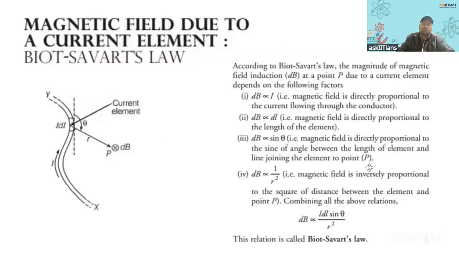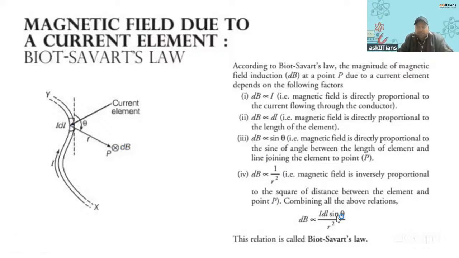Then we have the Biot-Savart law. All these points must be there. If it asks Biot-Savart law in a 3 marker or 2 marker, then you must write all these: that the magnetic field is directly proportional to the current, directly proportional to the length of the current element, directly proportional to sine theta, the sine of the angle between vector dl and vector r, and inversely proportional to the square of the distance.